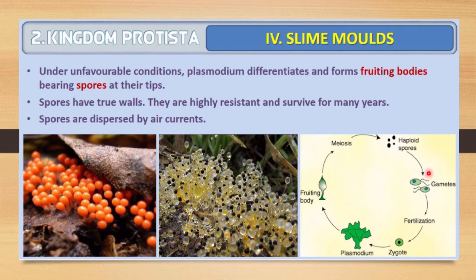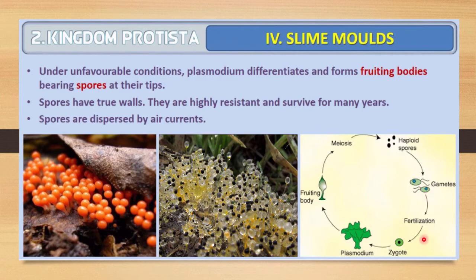So they will show gamete formation, then the gametes will be fertilized. Fertilization occurs, then zygote formation, then they will show a plasmodium structure, and then a fruiting body during the adverse or unfavorable condition. And when they get a favorable condition, the spores will be released, and due to meiosis this haploid spore will be produced. Then this haploid spore, when it gets a favorable condition, will form gametes, and the life cycle will continue.